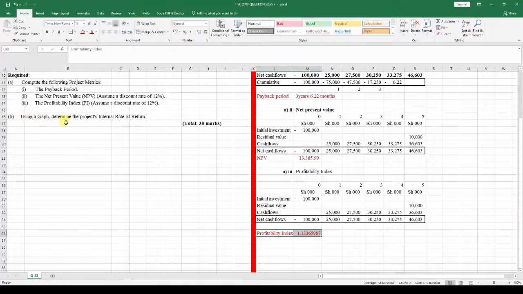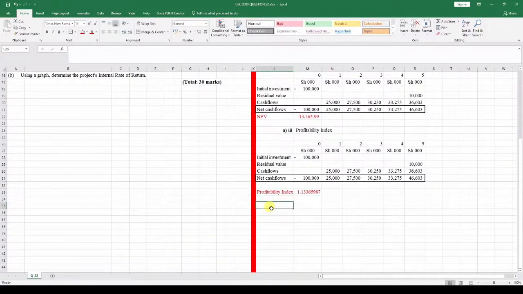Using a graph, determine the project's internal rate of return. The project's internal rate of return is at the point where the NPV is equal to 0. Where the NPV is equal to 0 is where IRR is going to be. And so we're going to use a graph.